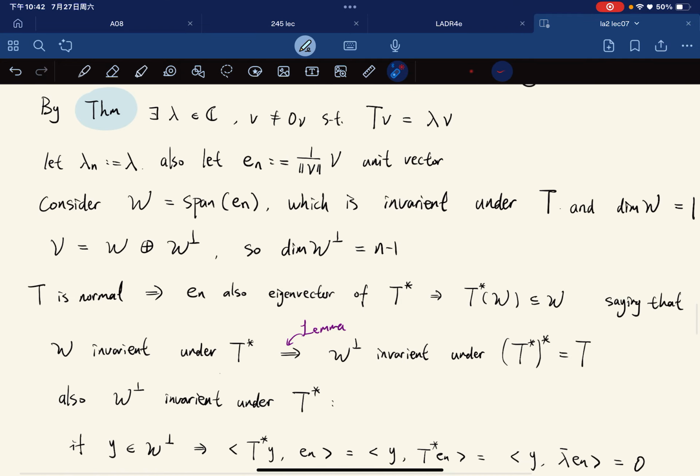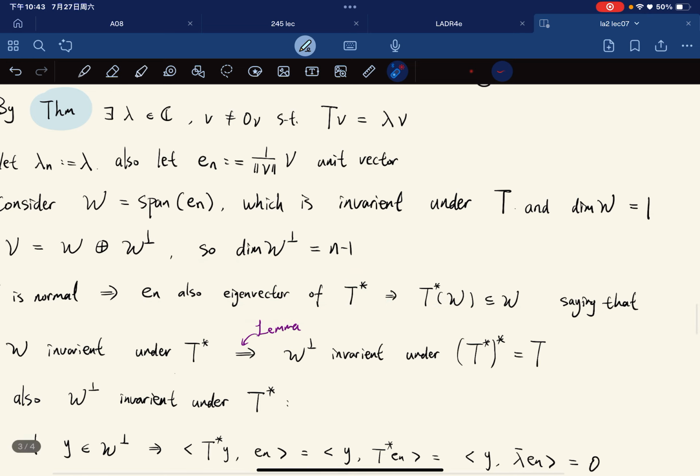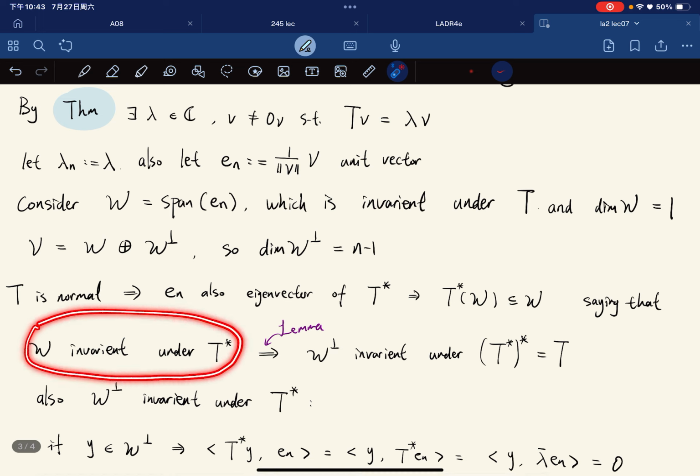Now, T is normal, which implies this is also an eigenvector for T star, right? This implies that T star W is contained in W, saying that W is invariant under T star. By the lemma, W perp is invariant under T star star, which is T.